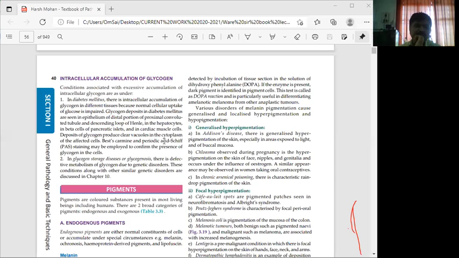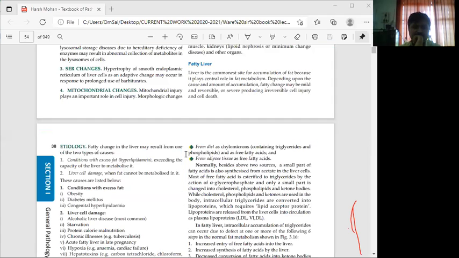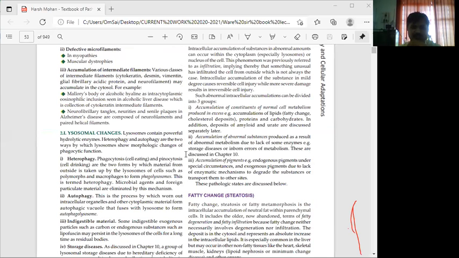Then pigments is the next part. We have discussed the deposition disorders: fatty change, and intracellular accumulation. Under intracellular accumulation, we have studied accumulation of the constituents of normal metabolism. Then accumulation of abnormal constituents, such as abnormal metabolism due to lack of some enzymes, for example storage diseases or inborn errors of metabolism.